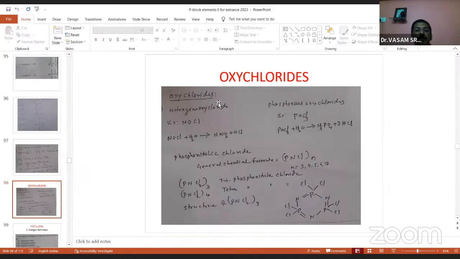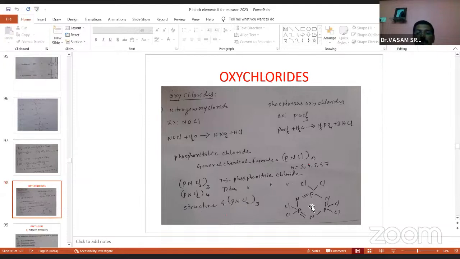This is also there: oxychlorides, nitrogen oxychlorides, and phosphorus polymeric compounds, NOCl and POCl3. NOCl with water gives HNO2, and POCl3 with water gives H3PO4. And this is the important structure, the general chemical formula. Phosphonitrilic chloride, (PNCl2)n, taking n equal to 3, 4, 5, 6, 7. For example, taking n as 3, triphosphonitrilic chloride, and with 4 molecules, tetraphosphonitrilic chloride compound.